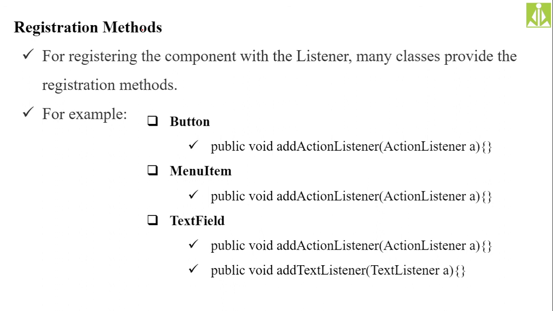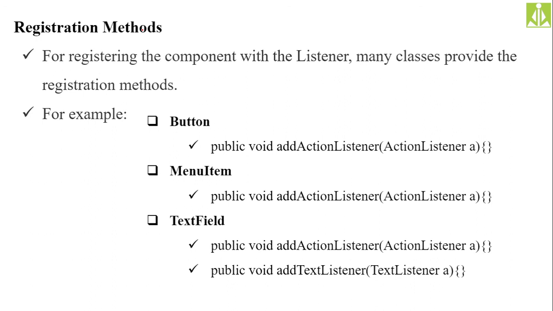Like the button class, it has add action listener. Menu item, add action listener. Then text field, add action listener, add text listener. Likewise, depending upon the type of object that you are adding to the frame window, or to your application, we need to remember the suitable event class and its suitable listener interface.